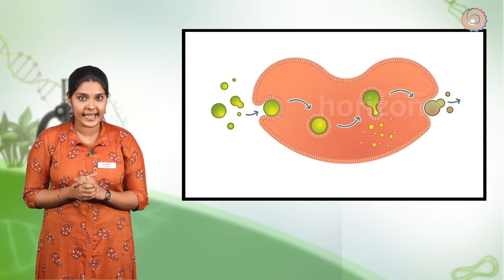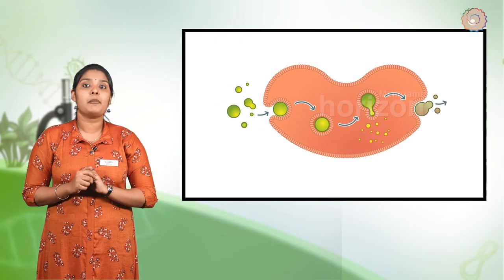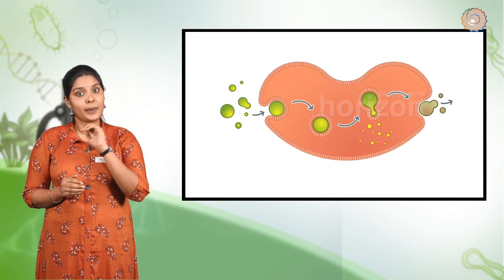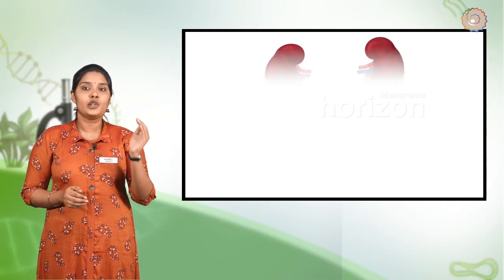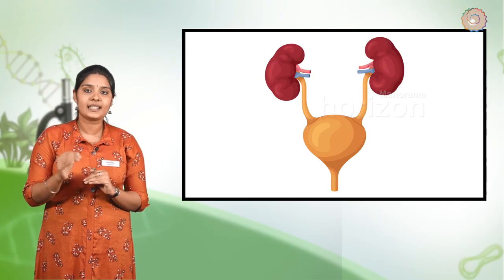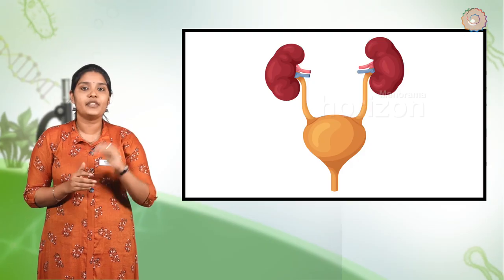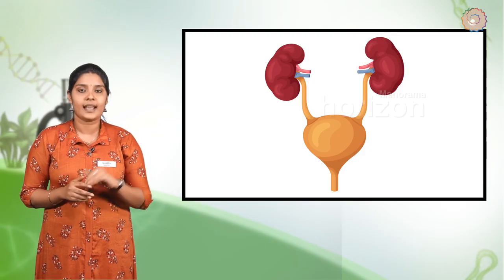Unicellular organisms excrete by diffusion, and multicellular organisms use specialized organs to perform the same function. Human beings have a well-developed excretory system to get rid of the harmful metabolic waste.